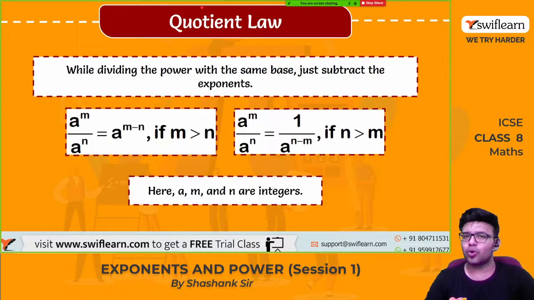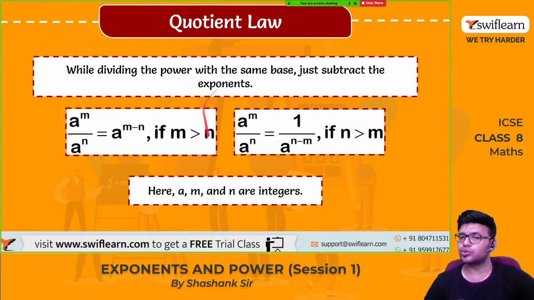The second law is the quotient law. While dividing the powers with the same base, just subtract the exponents. So a raised to m divided by a raised to n is equal to a raised to m minus n. You can use this expression if m is greater than n. What if m is less than n, what if n is greater?